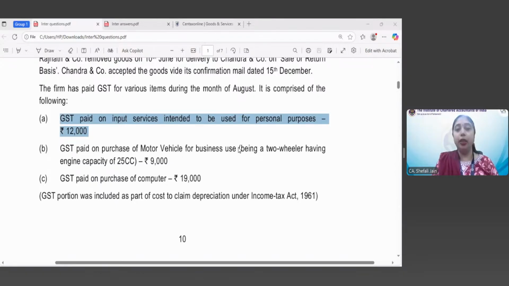GST paid on purchase of motor vehicle for business use. Now you know that as per Section 17(5), motor vehicles used for transportation of passengers with a seating capacity up to 13 persons, including driver, so that means 12 persons plus one driver. If that is the seating capacity of a motor vehicle, then credit on the same is blocked as per Section 17(5) of CGST Act.